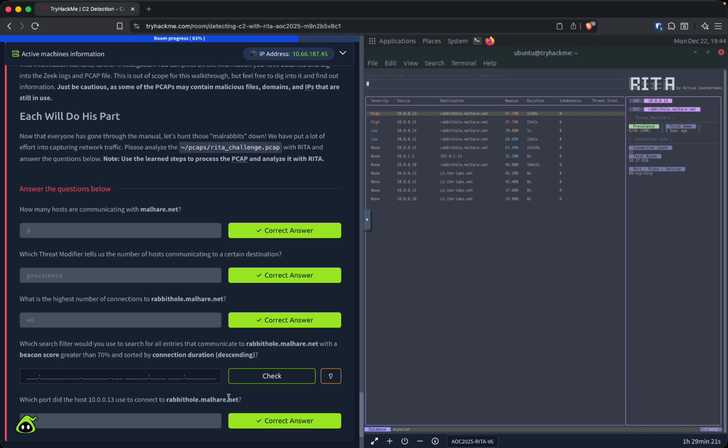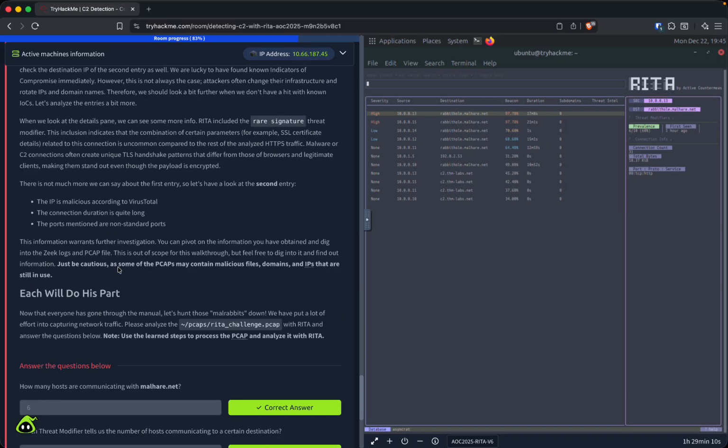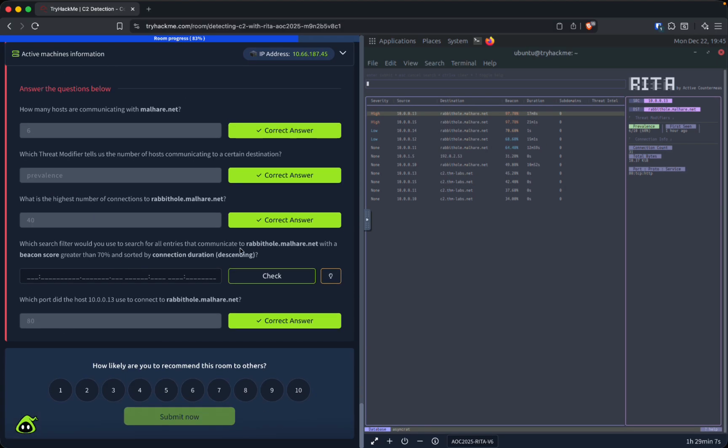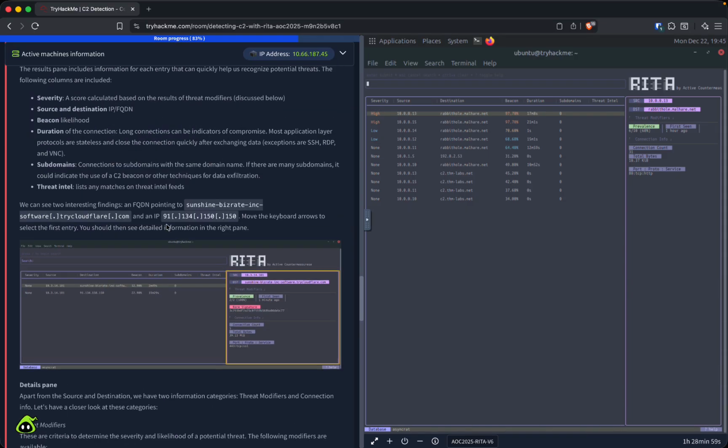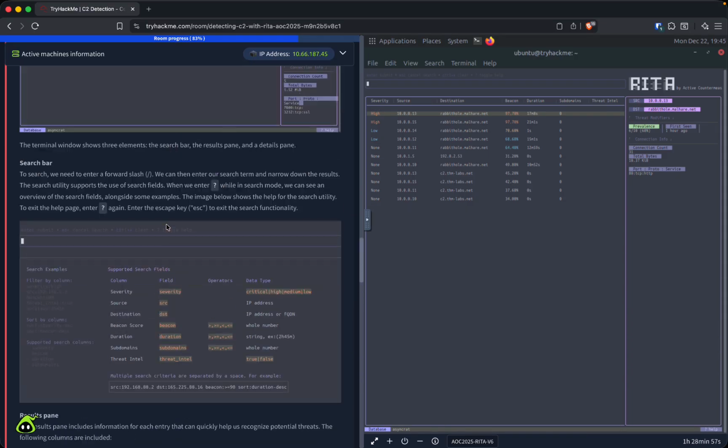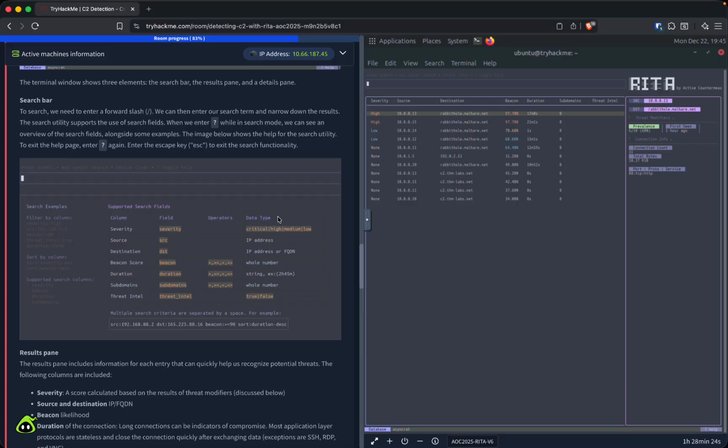All right, so now we need to go back to this last question to find out which string we need to use for this specific search term. So let's go back up. We need to search for that specific destination with the beacon score. So we need to search by destination.